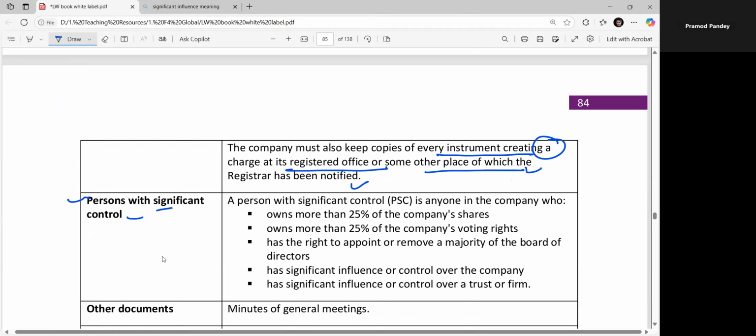Person with significant control. A person with significant control is anyone in the company who owns more than 25% of the company shares. Okay, remember this. You will learn this in your SBR and AAA papers as well. Owns more than 25% of the company voting rights, has a right to appoint or remove a majority of the board of directors, has significant influence or control over the company, or over the trust or the firm, right?